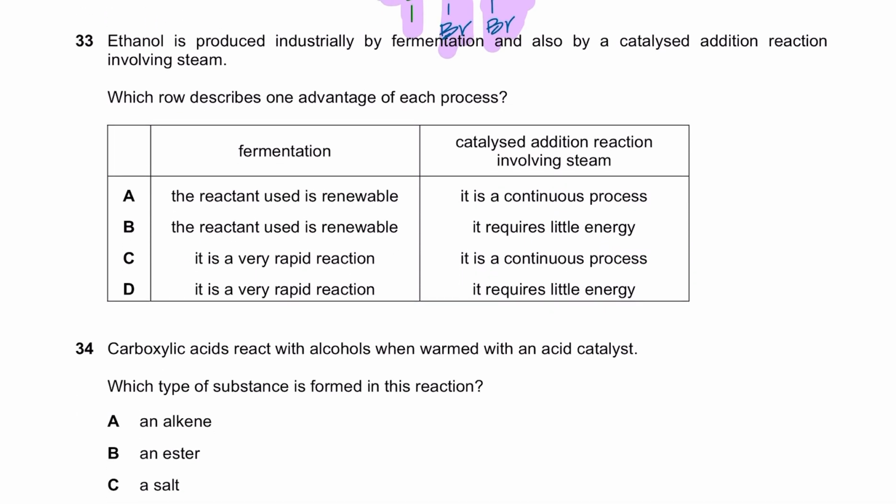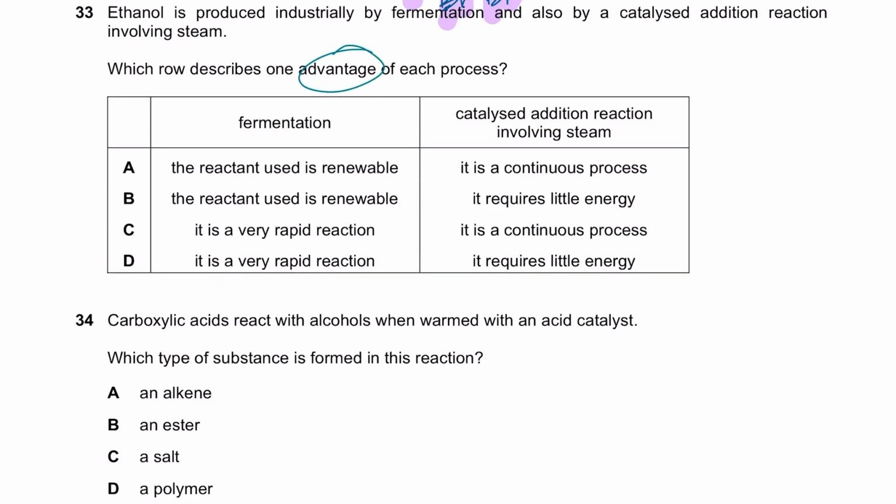Ethanol is produced industrially by fermentation and is also catalyzed by blah blah blah. Advantage of each process. Okay. Fermentation, the reactant used is renewable. Yes, that is the advantage, because glucose is a renewable source of energy, and yeast is added to glucose at a temperature of anywhere between 25 to 37 degrees Celsius, and it gives you ethanol and carbon dioxide, right? So it is a renewable reactant. It is a very rapid reaction.